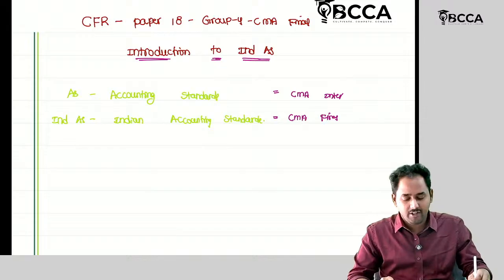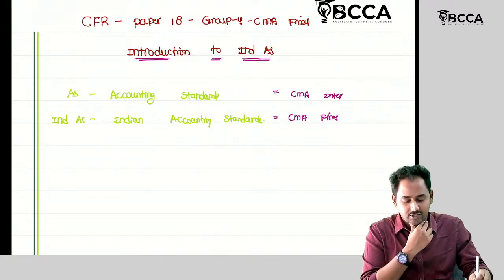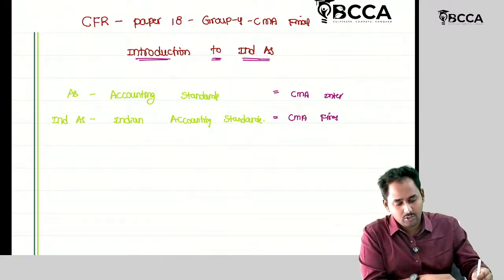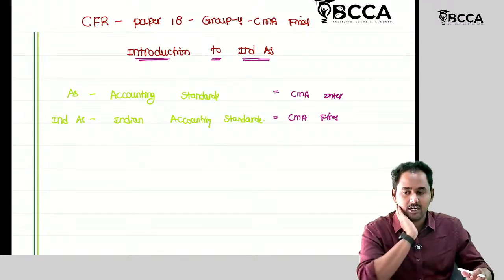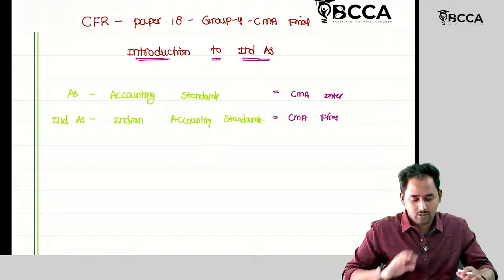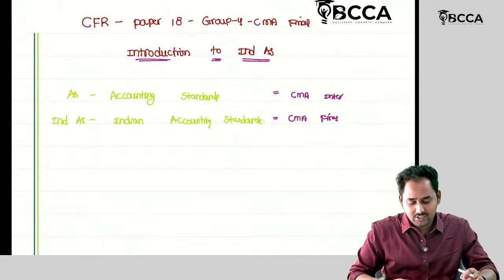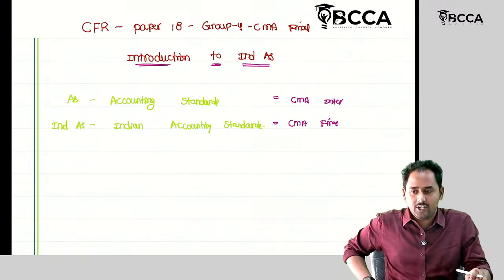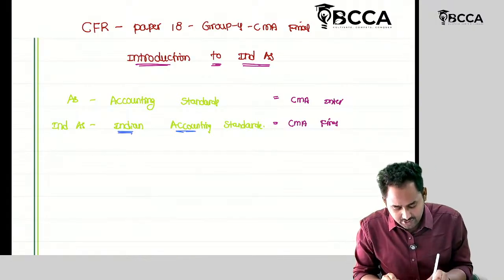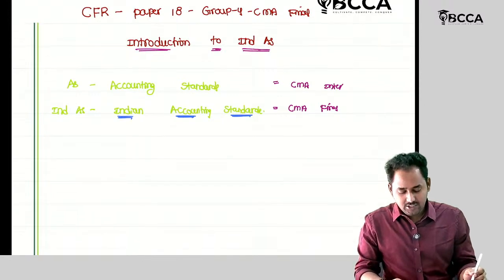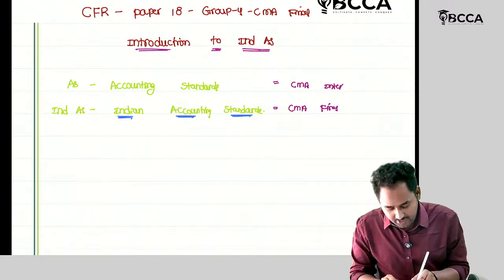So already we have accounting standards, right? Why then they have introduced Indian accounting standards? To compete with the international accounting standards. Okay. Then to match with the requirements of the foreign investors also. So we are introducing Indian accounting standards. These standards we have taken from IFRS.